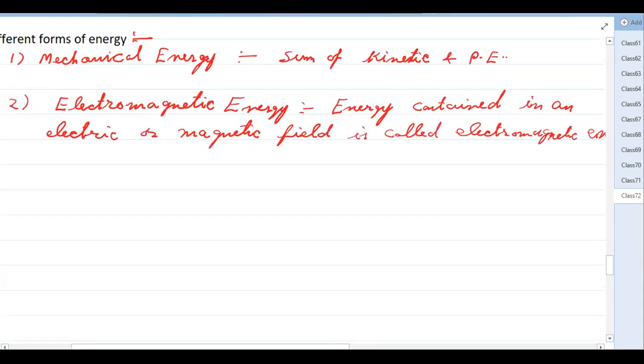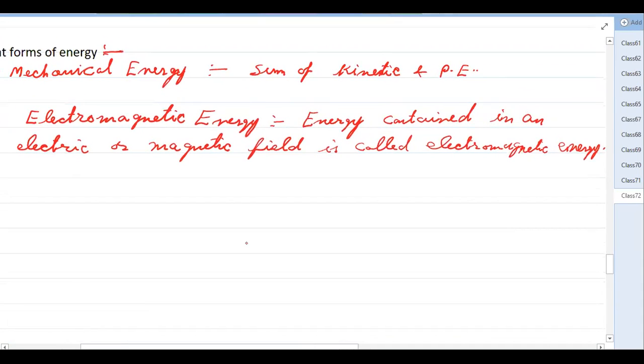Yes, so we will keep on writing an example with each one. The first example we can take is the energy of a moving car. Here we can write energy around a magnet or energy of a capacitor.